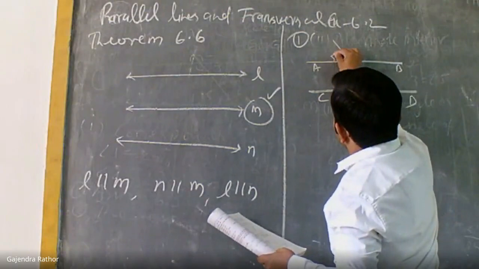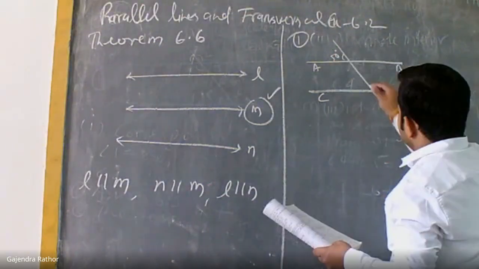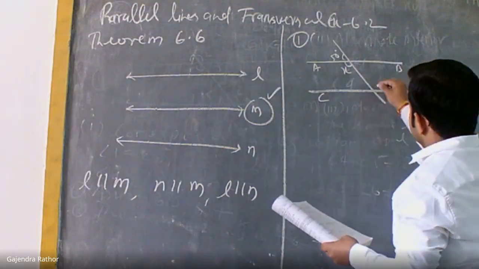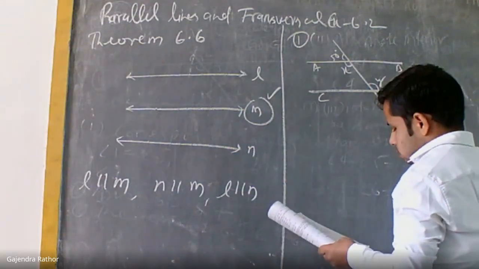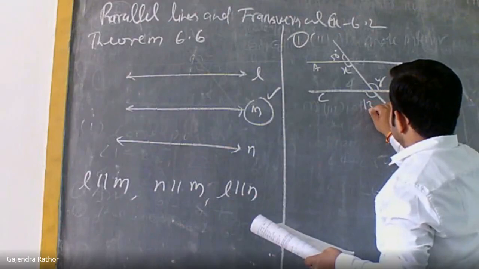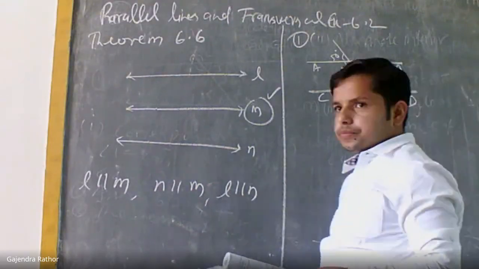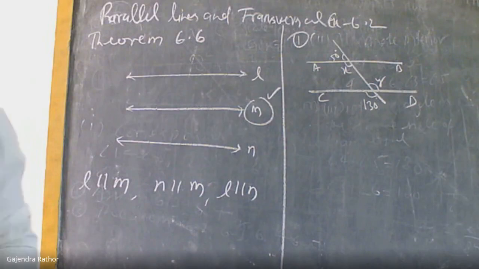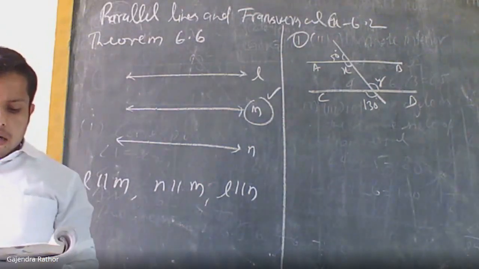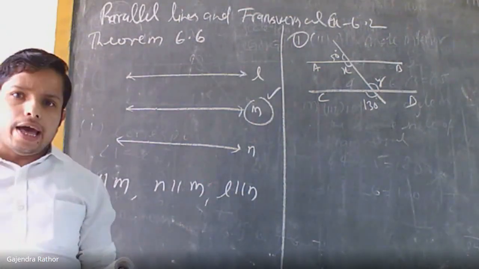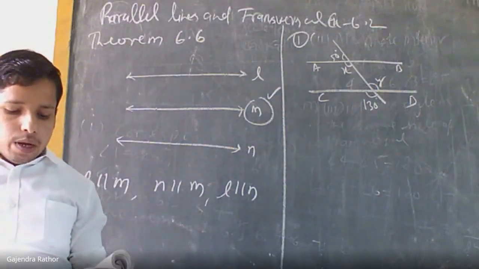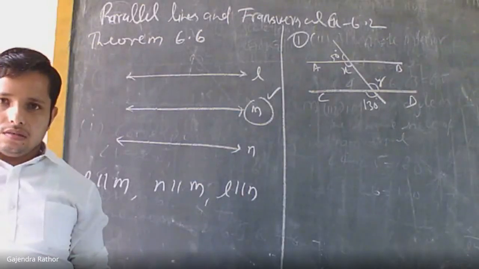This is one angle 50, one unknown angle X. This is one angle Y, and one angle is also given, 130. The question is: in this figure, find the values of X and Y and then show that AB is parallel to CD.